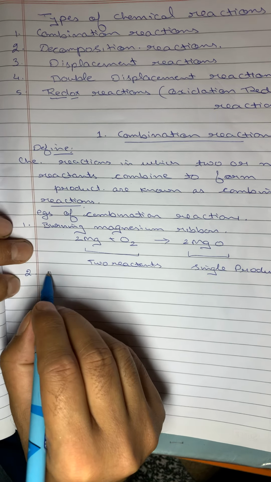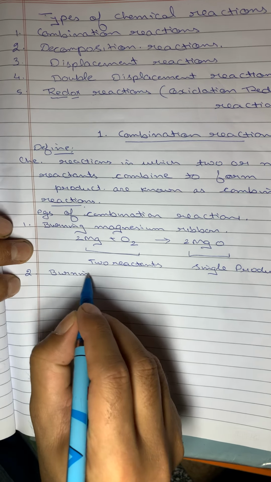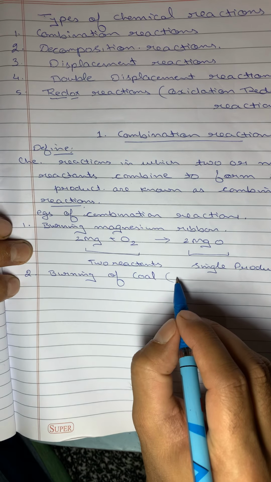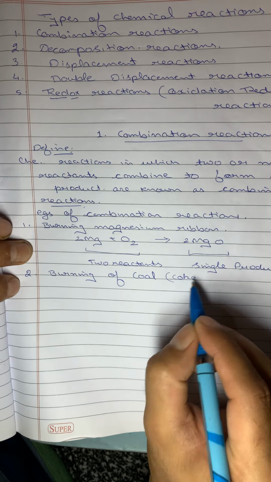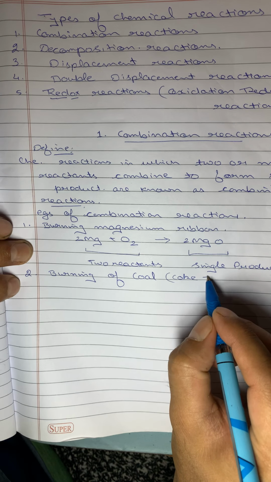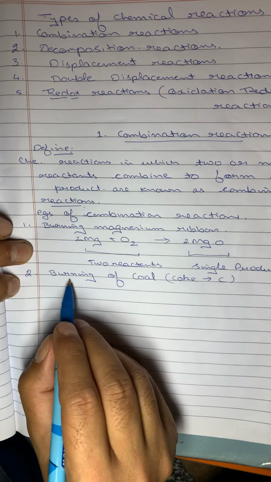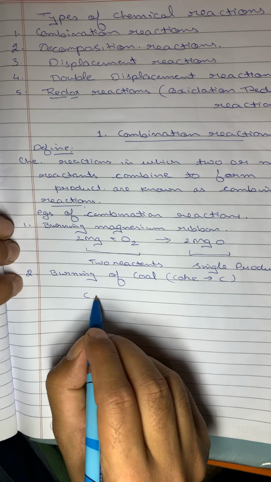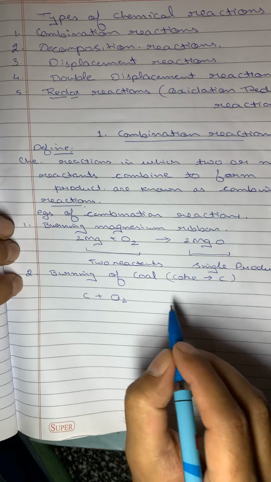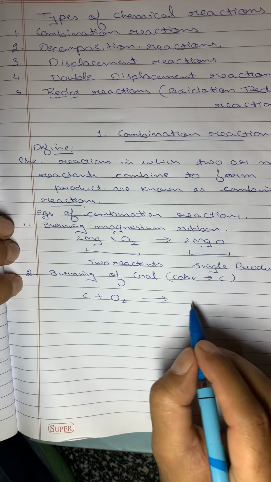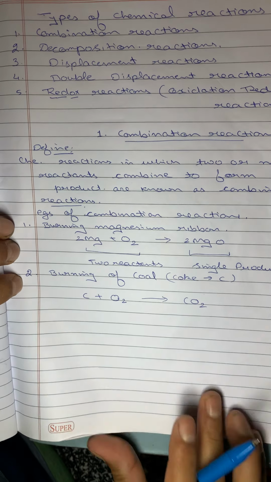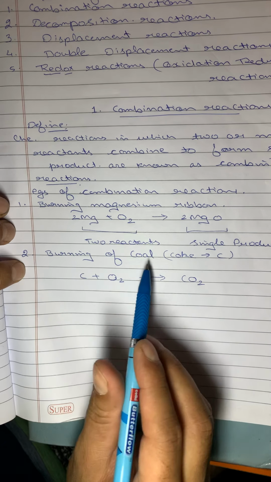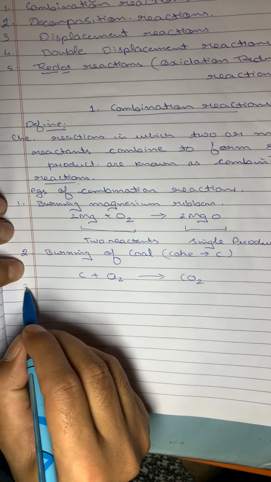Then the second is burning of coal. Coal is just coke, which can also be used instead of coal. It is carbon. Burning again means burning occurs in the presence of oxygen. So when coke or coal is burnt, it will form carbon dioxide. This reaction is already balanced. Again there are two reactants and a single product. So this is again an example of a combination reaction.